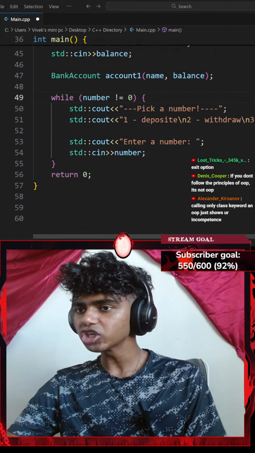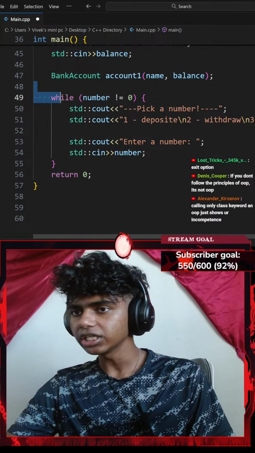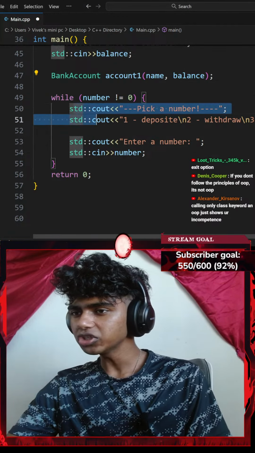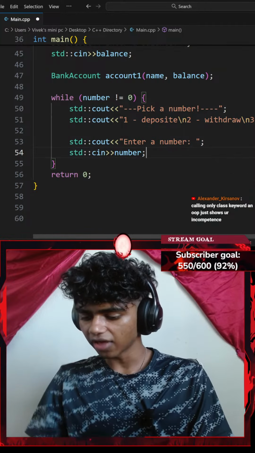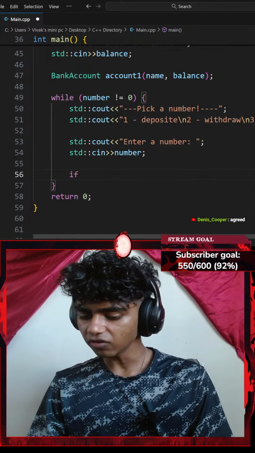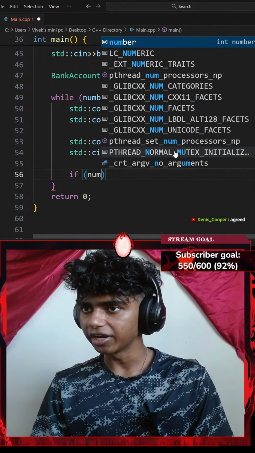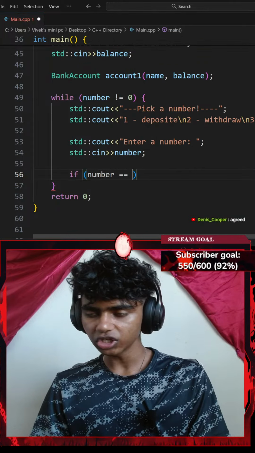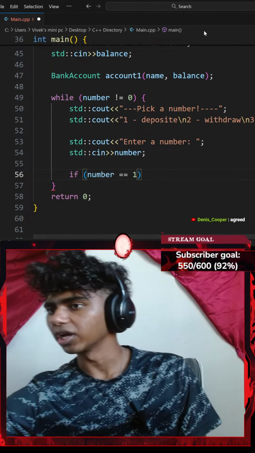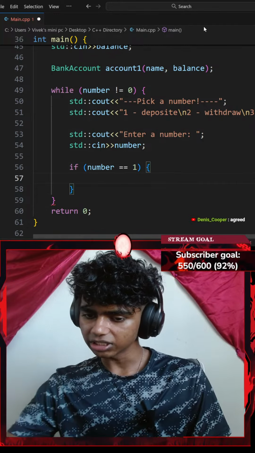Okay, exit option. Okay, there we go. So, let's see. While my number is not equal to 0, I do this. And then let's go with an if statement. If my number variable is equal to, let's say 1, I'm going to do something. Okay, I'll go with a pair of curly braces.